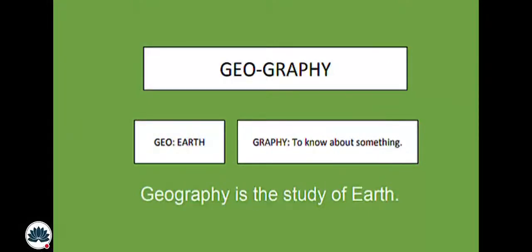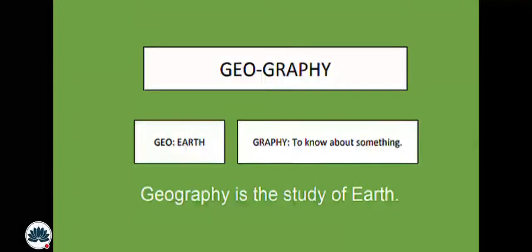So, what is geography? The examiner will never give you a question about it, but it is essential for you to understand what you will learn in geography and what geography deals with. So, basically, geography is the study of Earth, where geo means Earth and graphy means to study or to know about anything.